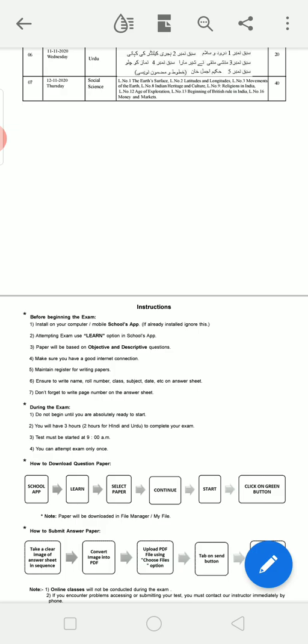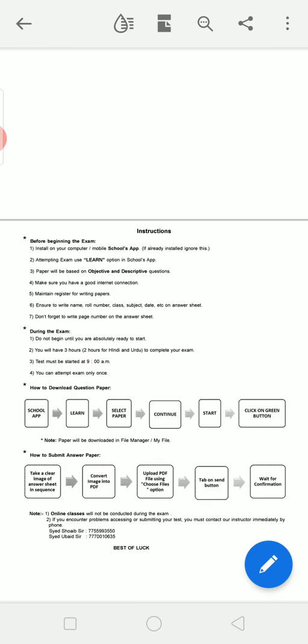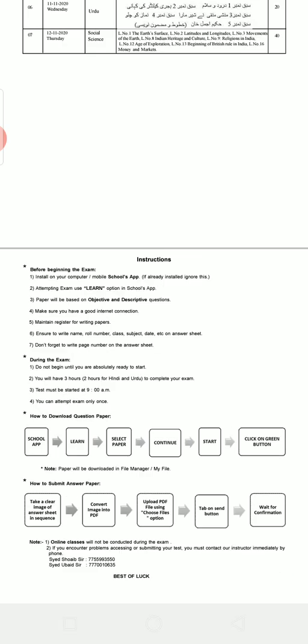Okay. Now during the exam it is also very important. The first instruction given here is: do not begin until you are absolutely ready to start. When you are going to start, you must have pen, register, all things okay. If something is not available and you started, the timing will have started. So before writing the paper, first of all check whether you are absolutely ready or not.